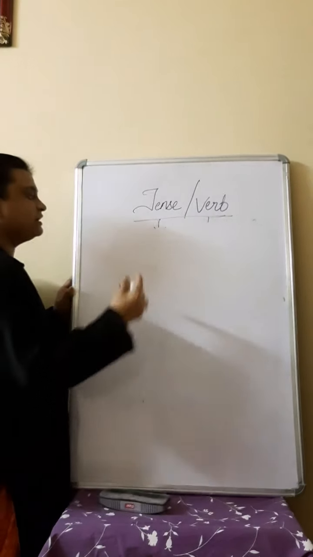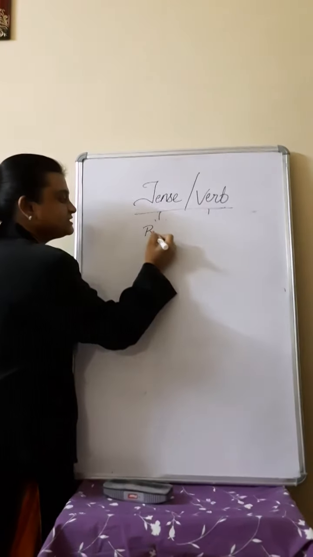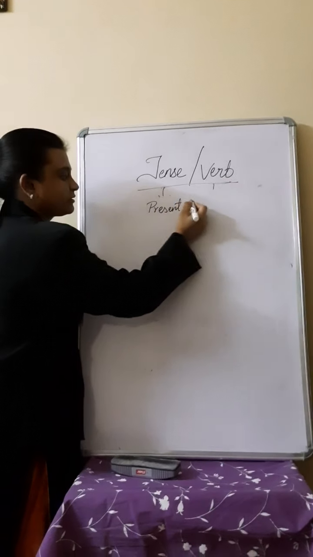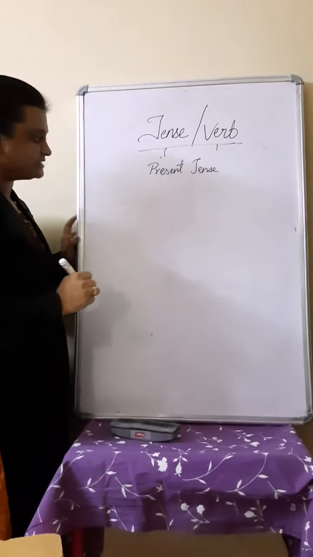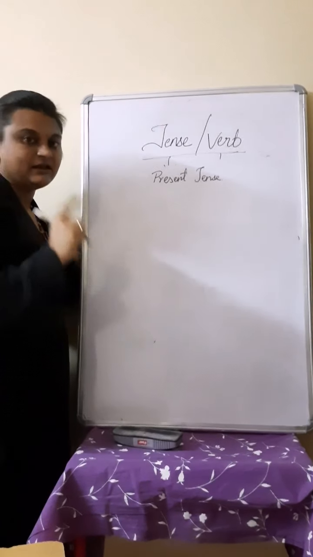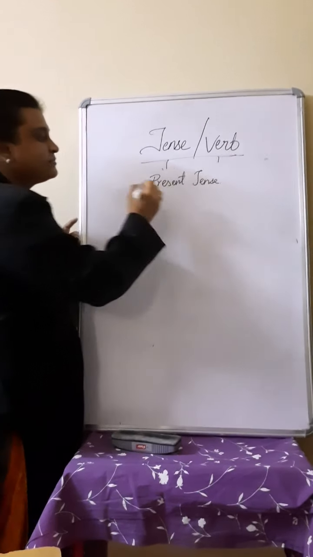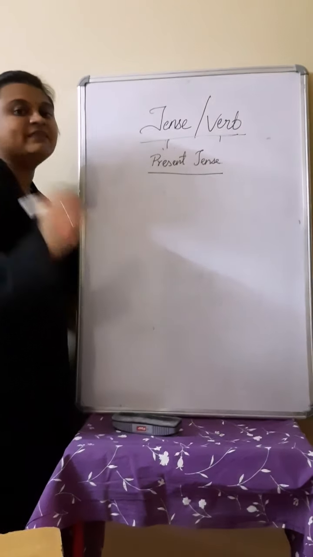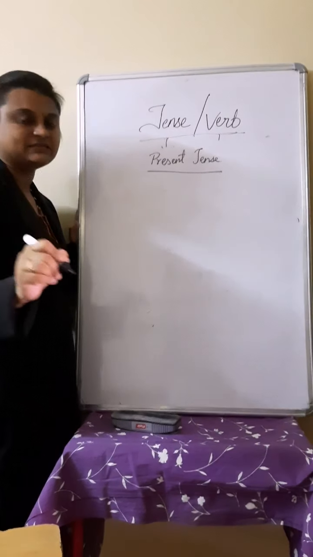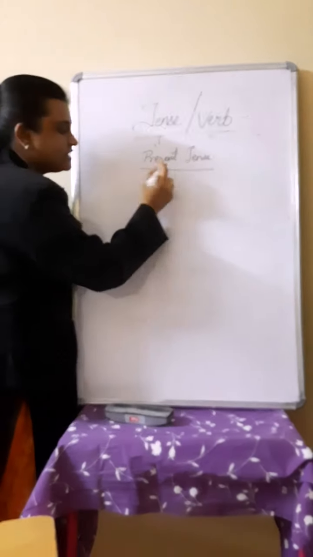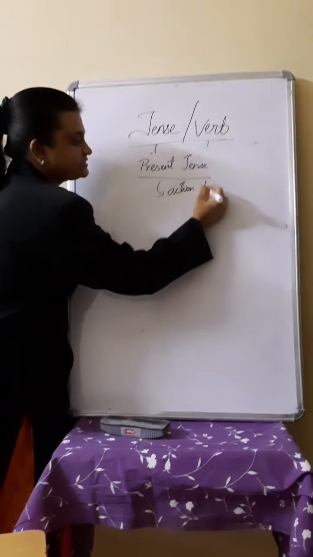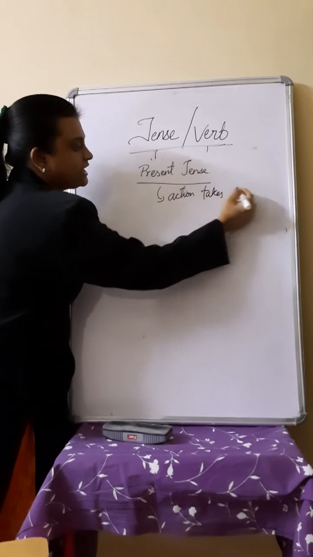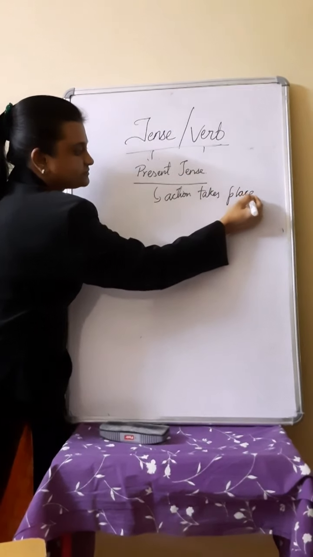Now we will learn present tense form. What is the formula of present tense and what is present tense? Let's learn it. Present tense means the action which takes place is called present tense.